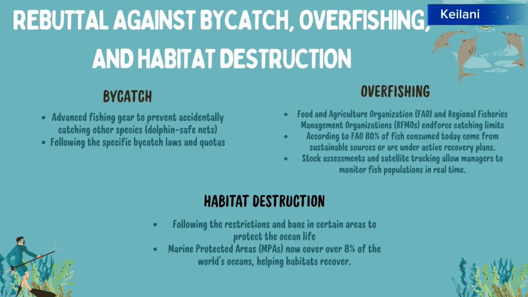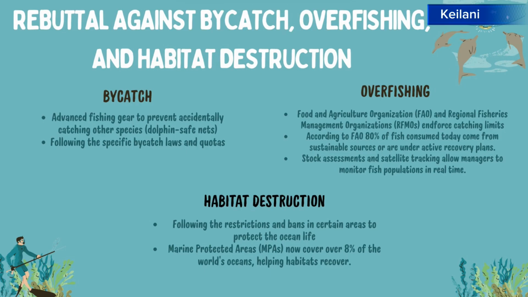Here are some solutions. First, for overfishing, there are organizations such as the Food and Agriculture Organization, also known as FAO, and Regional Fisheries Management Organizations, also known as RFMOs. These two organizations have rules that are enforced for catching limits so that they can only catch a certain amount. According to FAO, 80% of fish consumed today come from sustainable sources or are under active recovery plans. There are also stock assessments and satellite tracking that allow managers to monitor fish populations so that they can keep track and hold companies accountable.